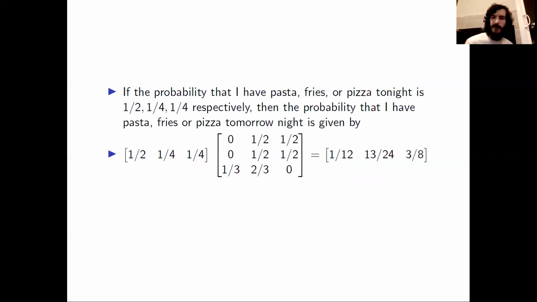I can take 1/2, 1/4, 1/4 as a row vector on the left, and multiply it by the Markov matrix that we just calculated on the previous slide. When we do this matrix multiplication, we get the row vector 1/12, 13/24, and 3/8, where 1/12 is the probability that I have pasta tomorrow night. 13/24, as we calculated earlier, is the probability of fries tomorrow night, and 3/8 is the probability of pizza tomorrow night.